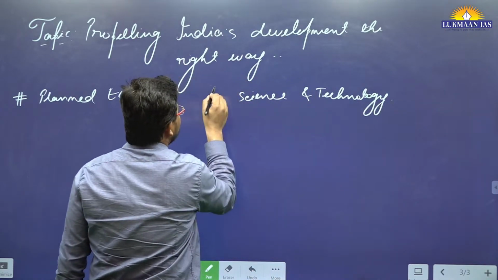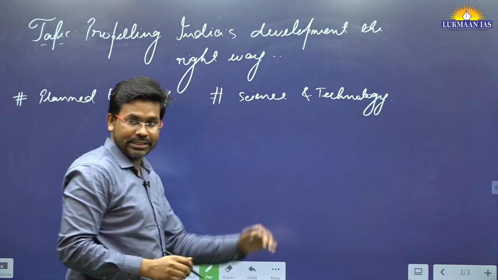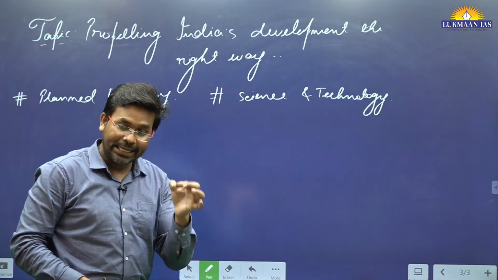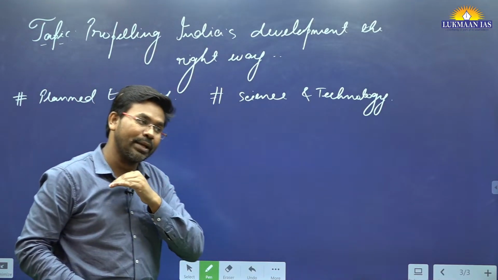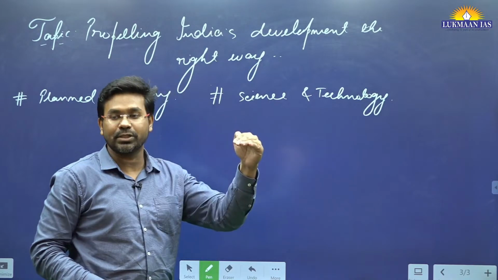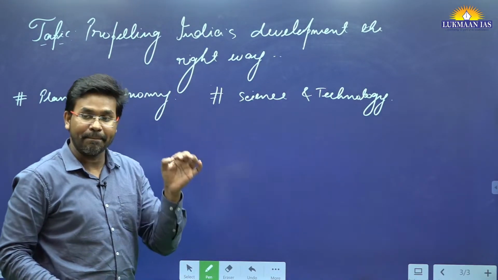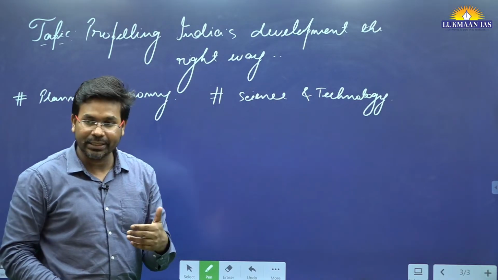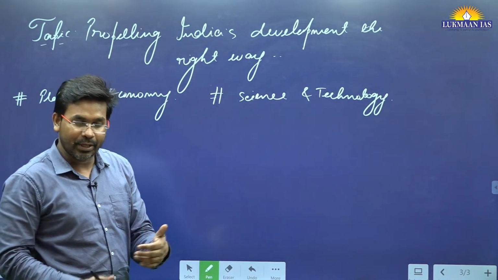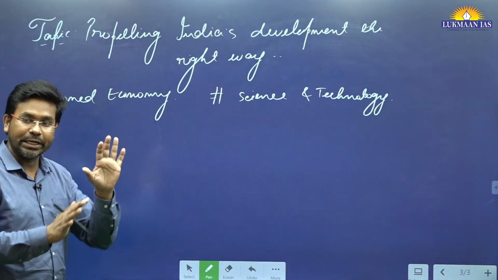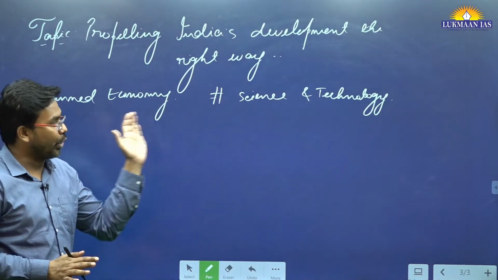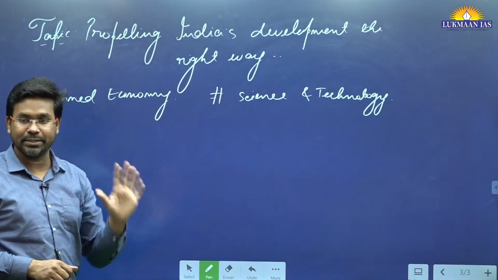Because we believed that science and technology has the added advantage of bringing the economy to a prosperous route at a very faster pace. However, at that point of time, many people questioned the wisdom of India, that you should first look forward to reducing poverty in the economy, not look forward to having space missions.